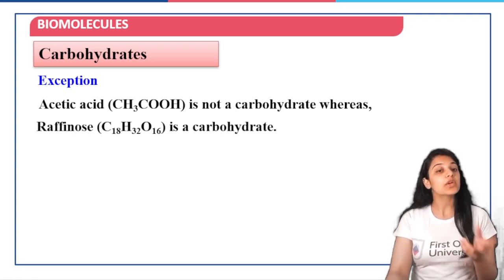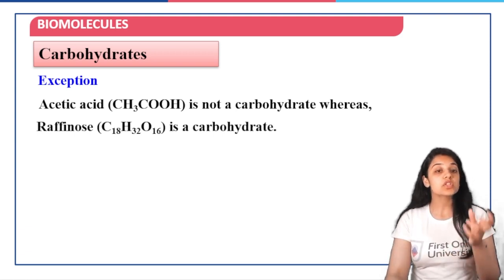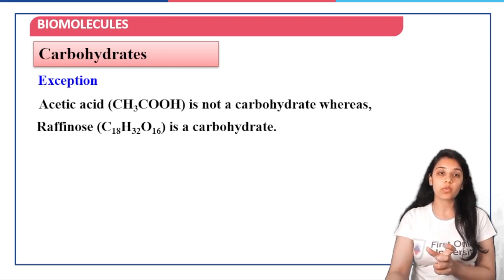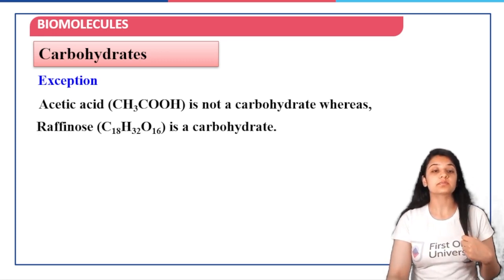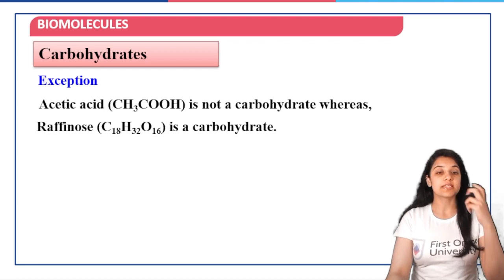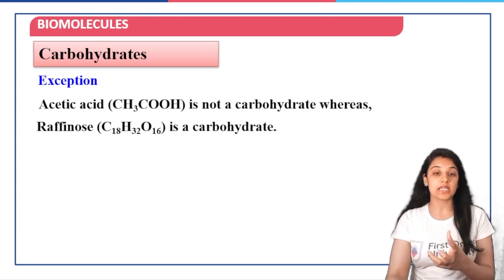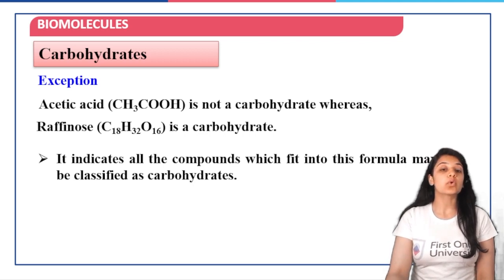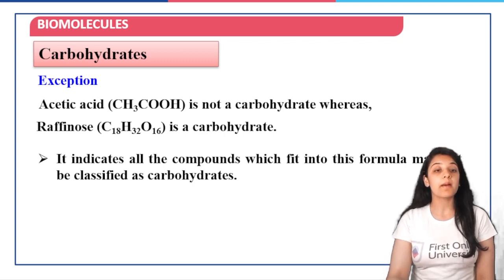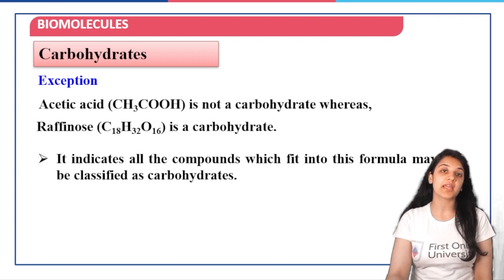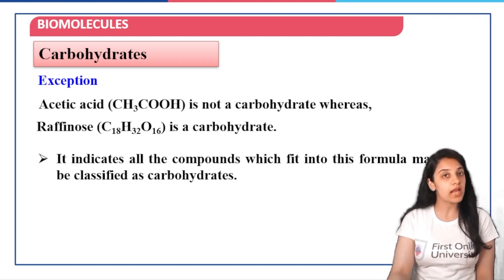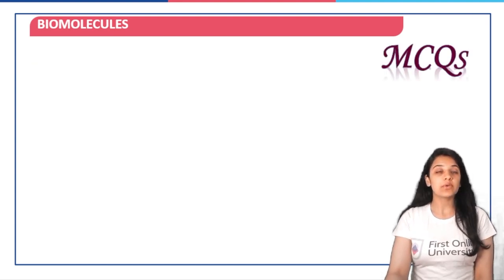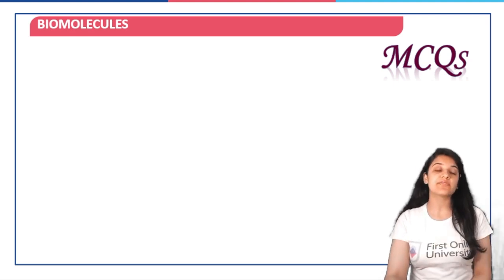On the other hand, raffinose does not satisfy this formula, that is C18H32O16, but it is a carbohydrate. It indicates that all the compounds which fit into this formula may not be classified as carbohydrates. Example, acetic acid.